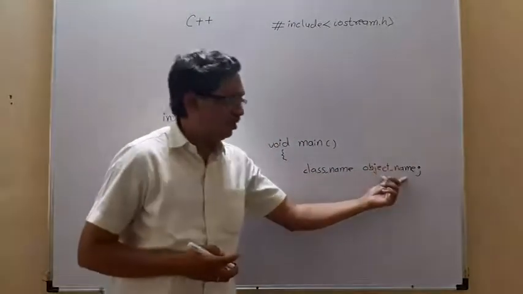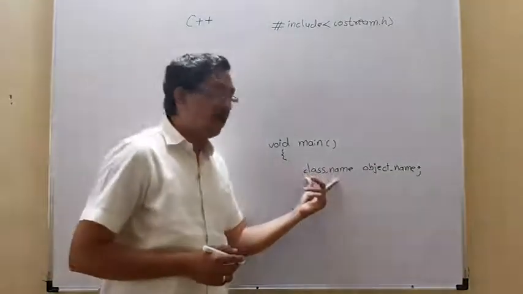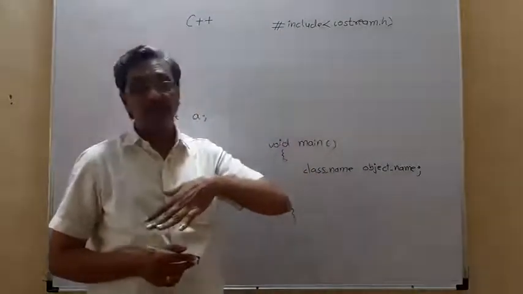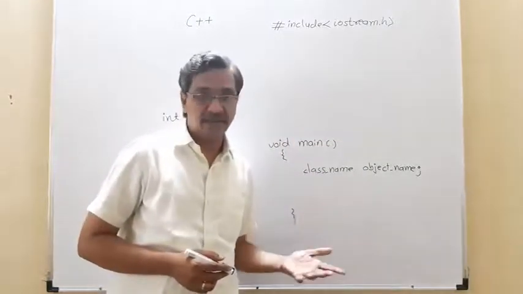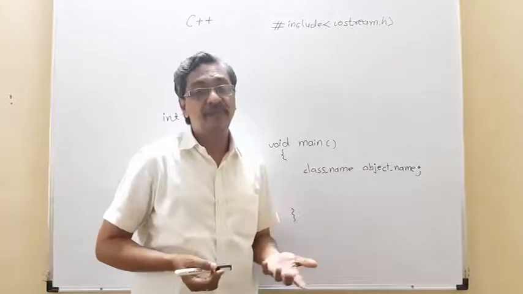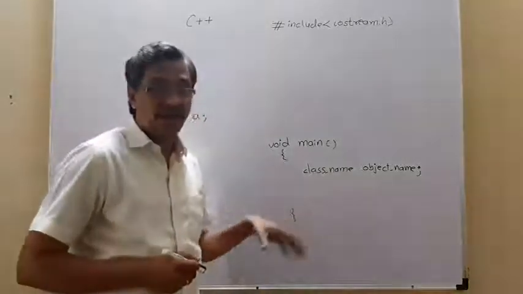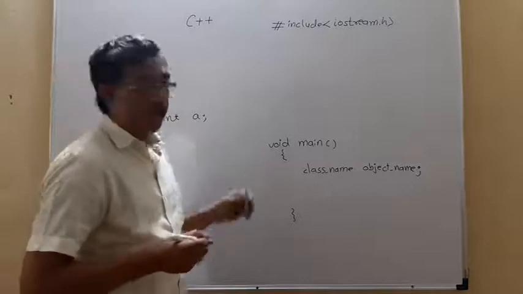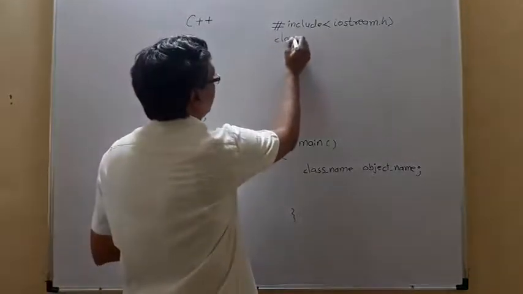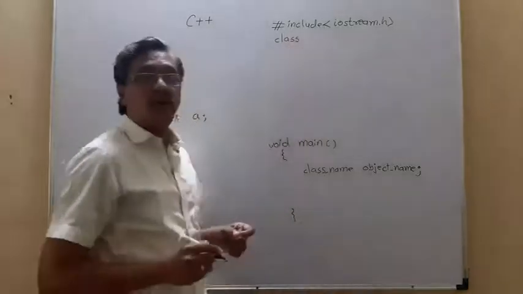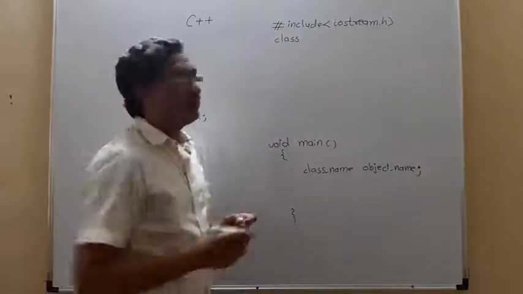So an object is something we are creating from a class. Now this class may be a ready-made class, or it may be a programmer-defined class, that we can define as per our requirement, which we are going to learn in this object-oriented programming system. We can create our own class with the help of the reserved word class. We start our class with the reserved word class.